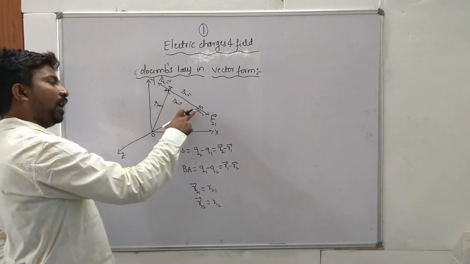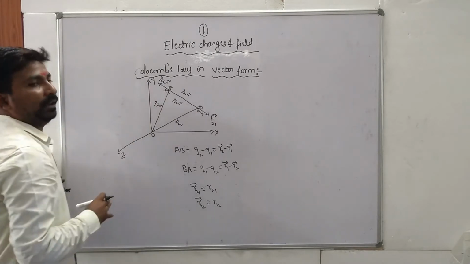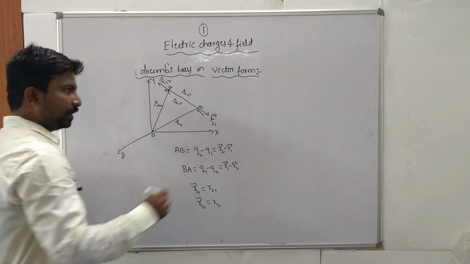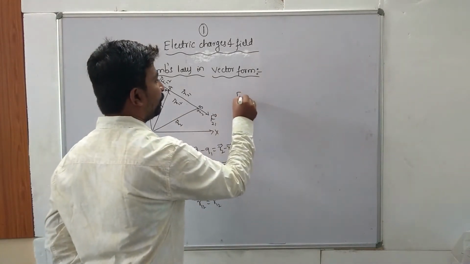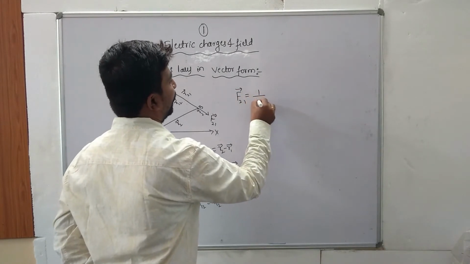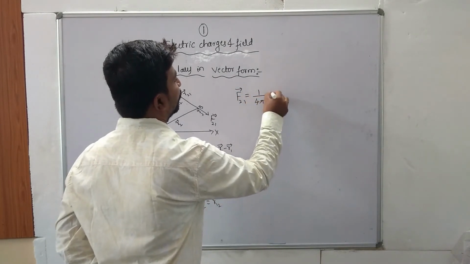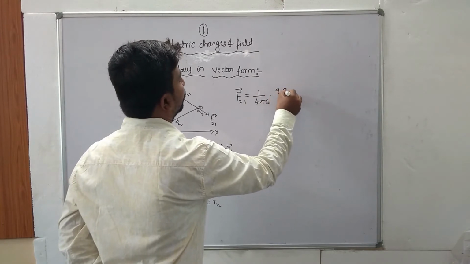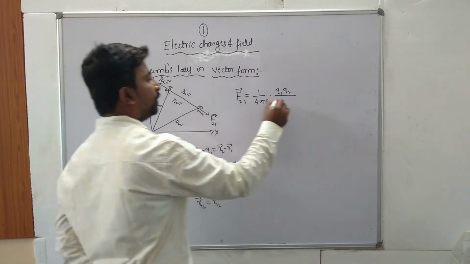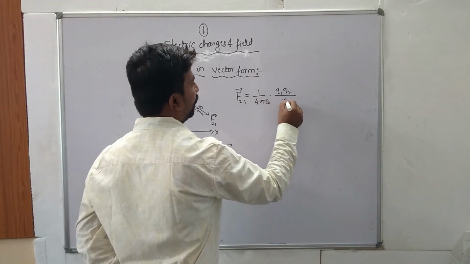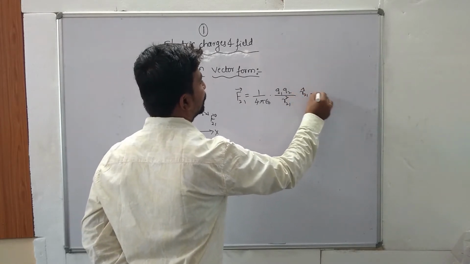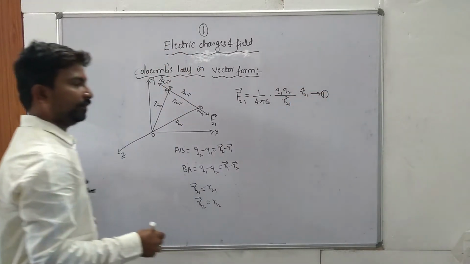The force on Q2 due to Q1 is denoted by the force F21. So therefore F21 is equal to 1 by 4 pi epsilon naught Q1 Q2 divided by R21 square into R21 cap. So Q2 to Q1 means we can write 2 to 1. So this is equation number 1.